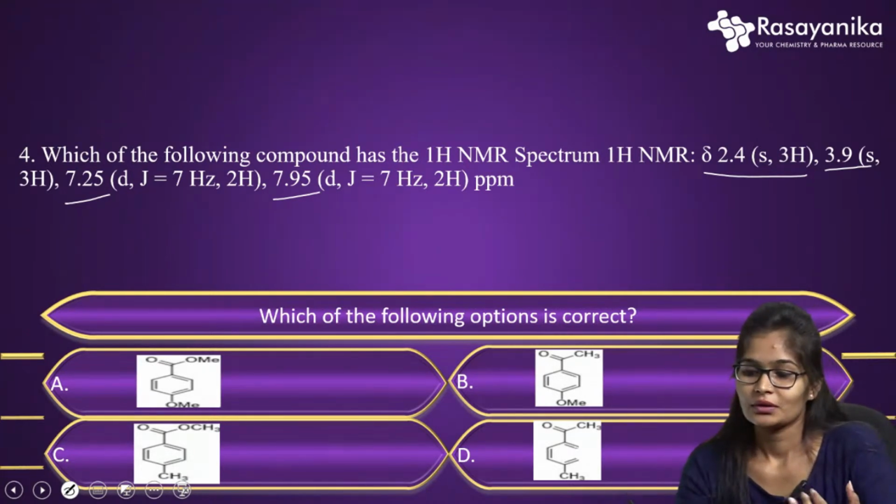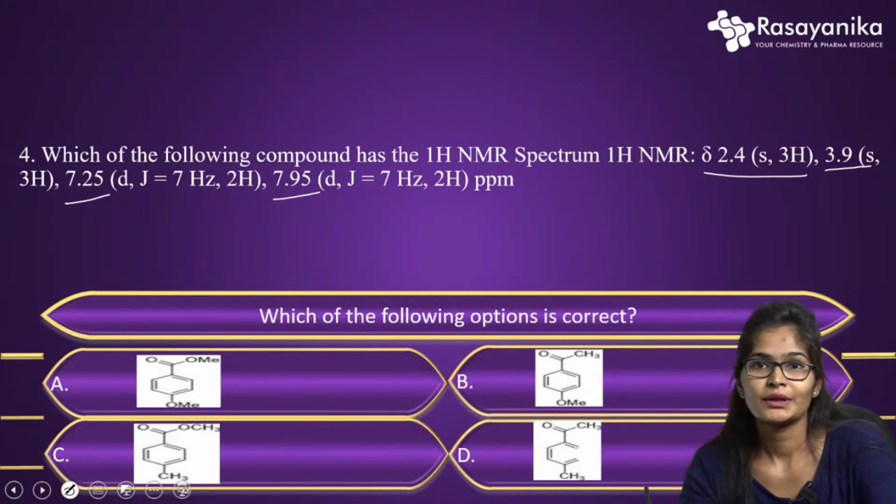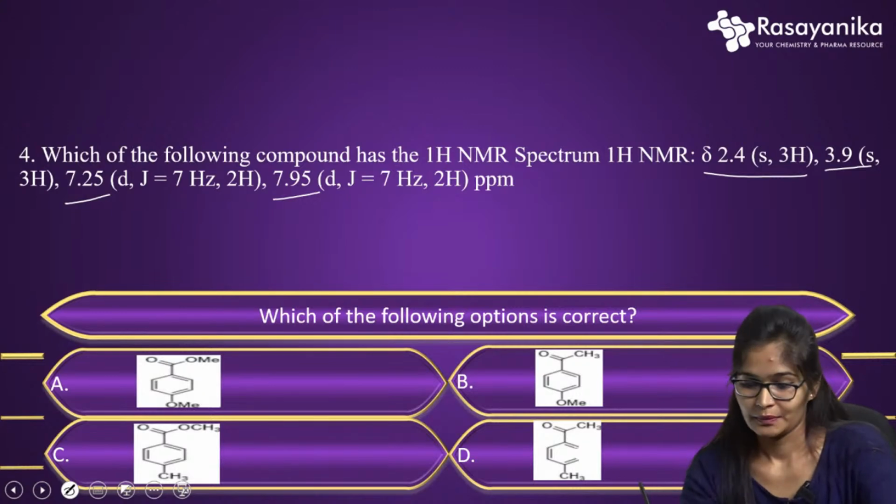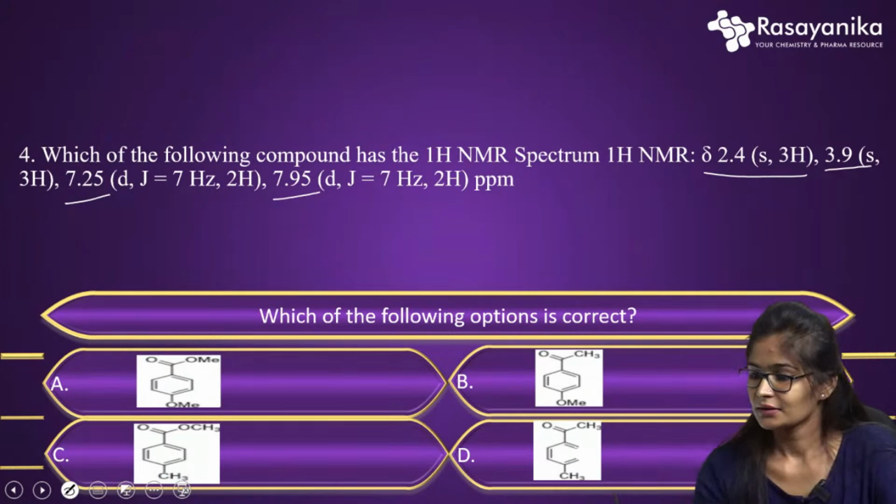So before understanding the data for proton NMR, we already know that benzene, without any substitution, gives a proton NMR chemical shift at 7.33 ppm, right? So it always gives 7.33 ppm. By understanding that, we can easily understand the answer.